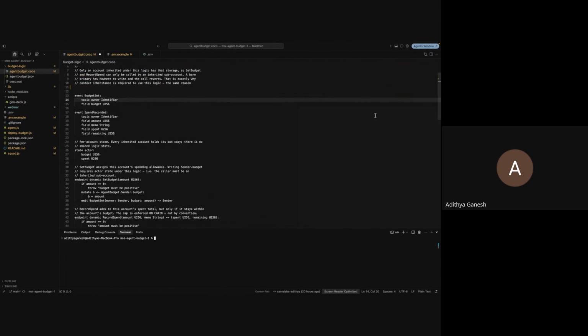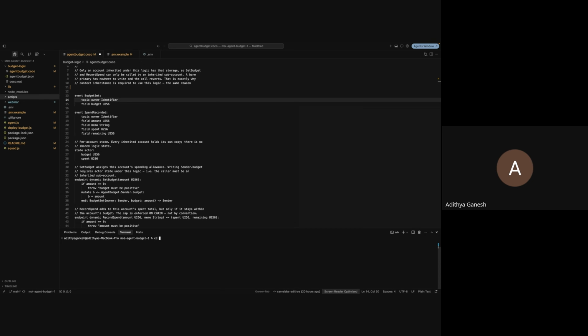Before I get into the demo itself, a couple of things to remember for those who are new. We have had sessions in the past where we've spoken about Coco and the MOI SDK. If you want to check that out, let me know and I can share the links with you, or it's going to be up on our YouTube very soon as well. But the first thing you do with any Coco logic is obviously deploy it.